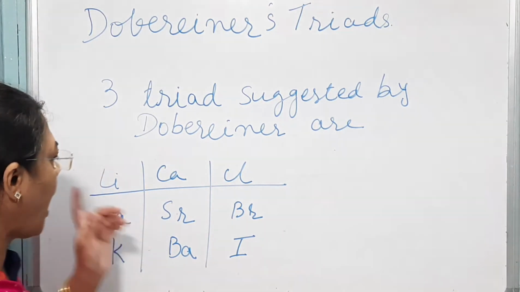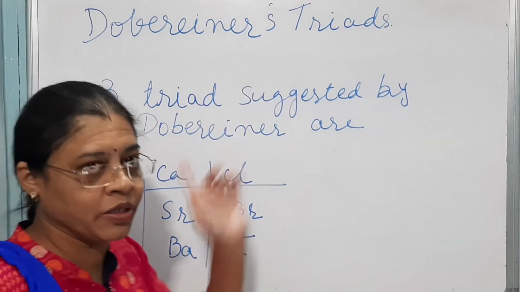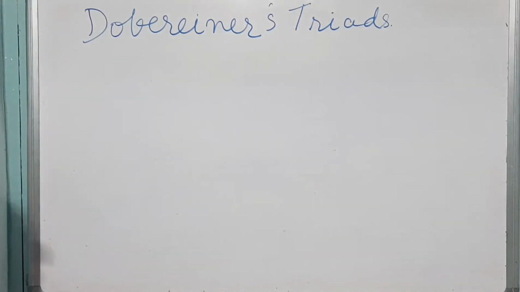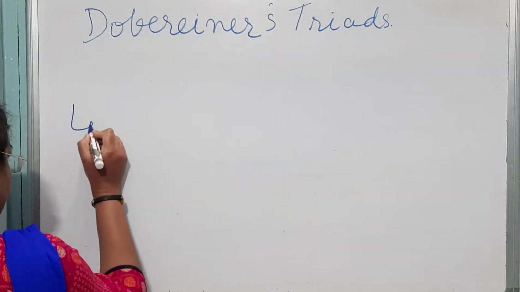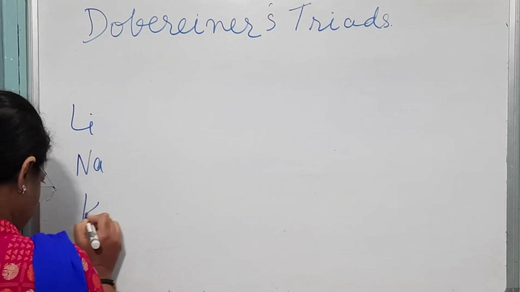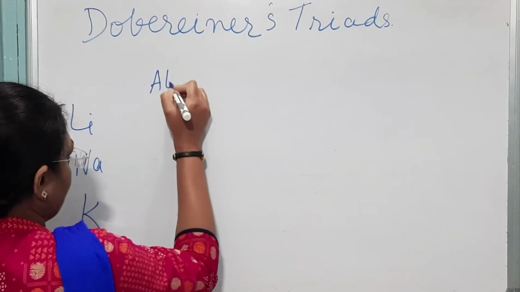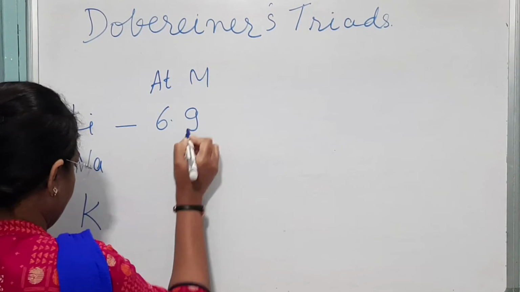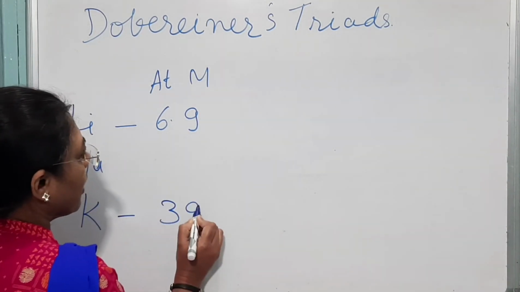Now let's see how these 3 triads follow Dobereiner's principle. The first triad suggested by Dobereiner is lithium, sodium and potassium. The atomic mass of lithium is 6.9 and that of potassium is 39.